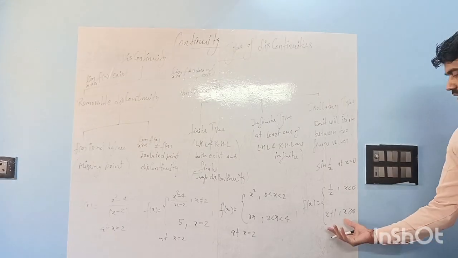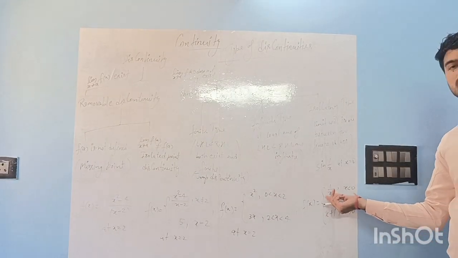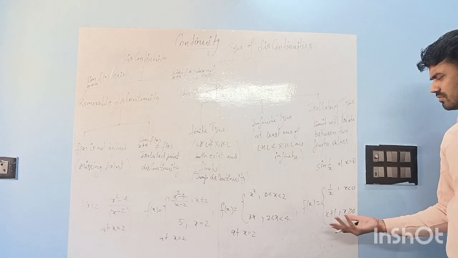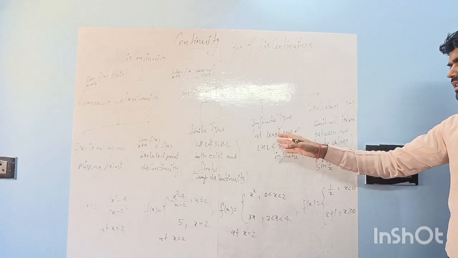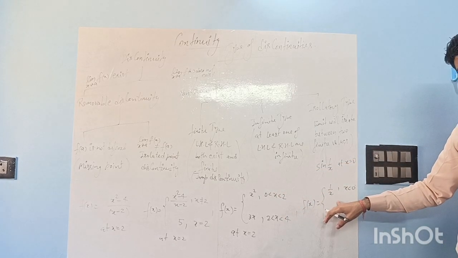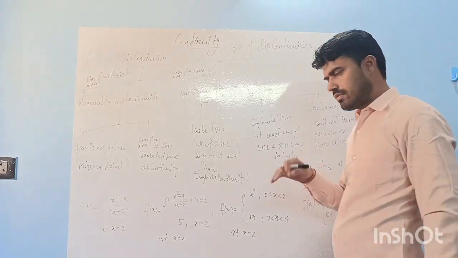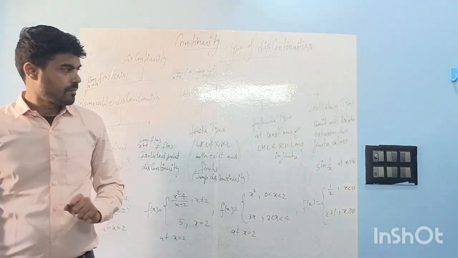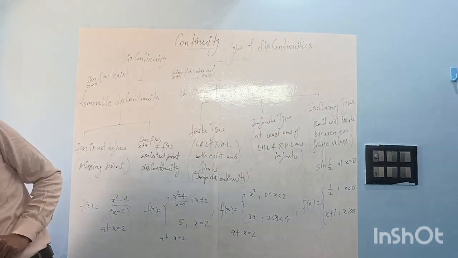Right? So this is an example. You can check its LHL will be minus infinity. In the first example, 1 by x, LHL and RHL both were infinite, but here only LHL is infinite. One is enough. Even if one is infinite, that will be infinite type discontinuity. Okay? So note it down.